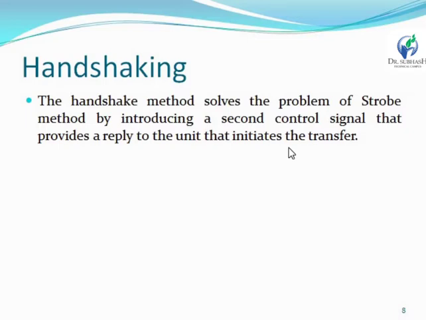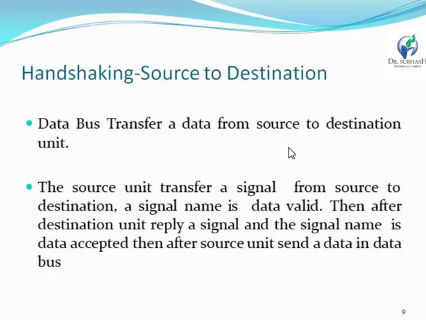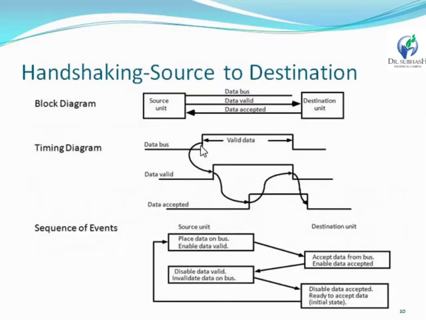So we can now talk about handshaking. What is handshaking? Handshaking, in one part, is from source to destination. The data bus transfers the data from source to destination. This is the diagram of the handshaking method from source to destination. We can go through some short descriptions.